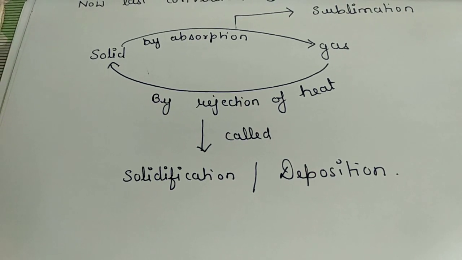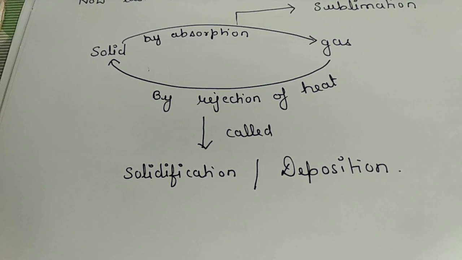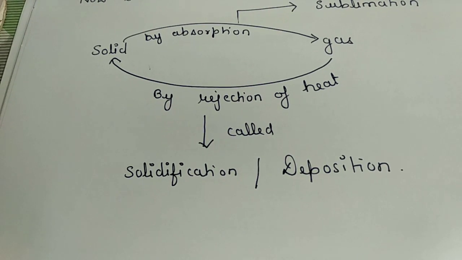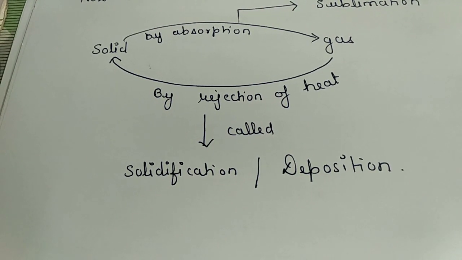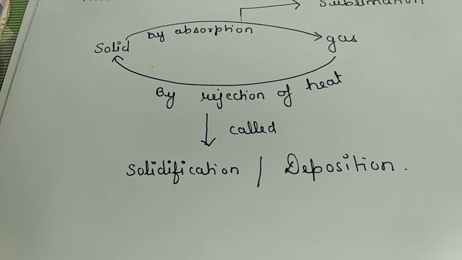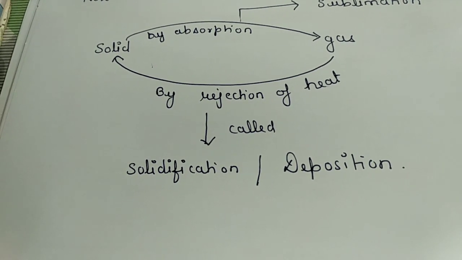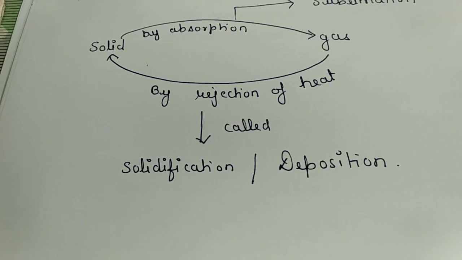Sometimes sublimation also takes place without even heating. For example, naphthalene balls, which we use to protect woolen clothes from insects, directly change into vapor, and with time they become very small in size. Why? Because they have a very low boiling point.